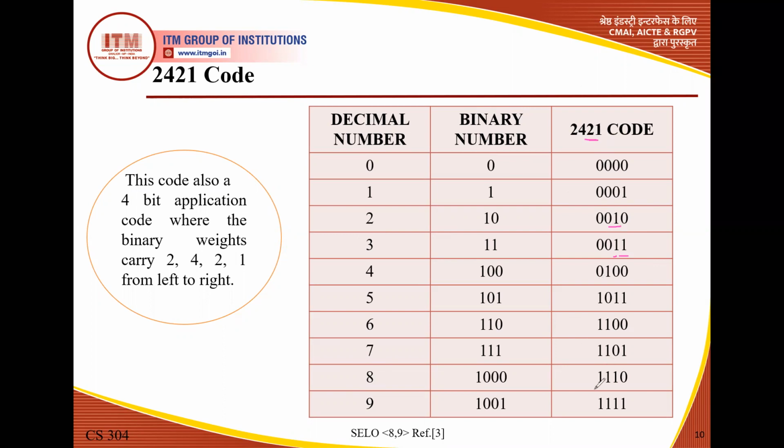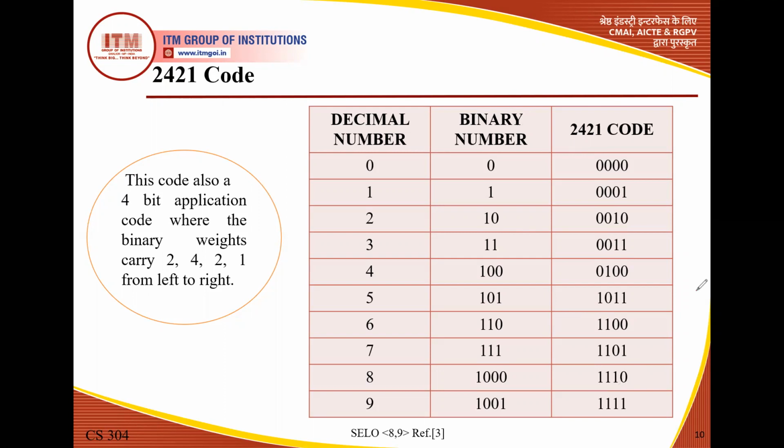So we have 1, 1, 1. From here we have the weights 2, 4, 2. Moving from left to right, 2 plus 4 plus 2 gives 8, plus 1 for the last weight means all the weights are added at the respective positions, and we have 8. So the concept is the same, but the weights are different.